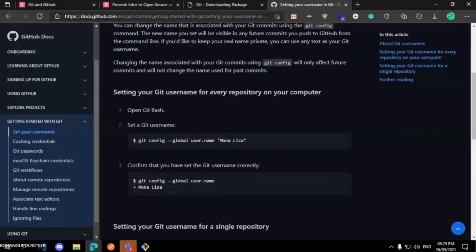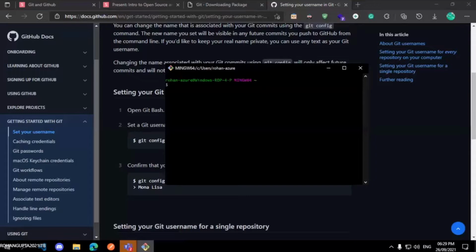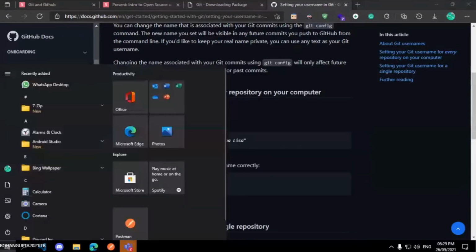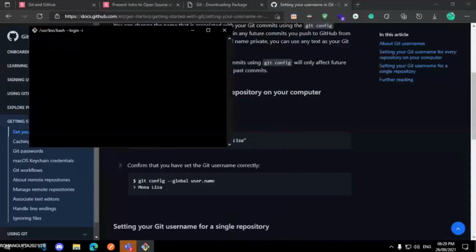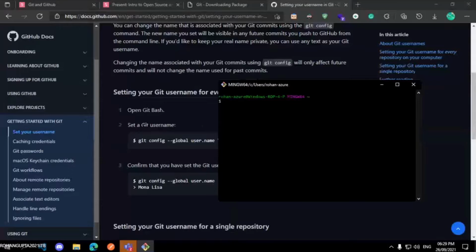Once installed, you need to set up your username. You can use this command. We need to set up two things: username and our email address. So open Git Bash. In case you don't know how to open it, just click on the Start button and find Git Bash. Once open, write git config --global user.name. In username, you have to write the username